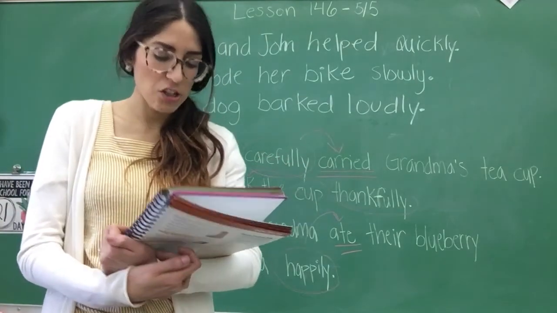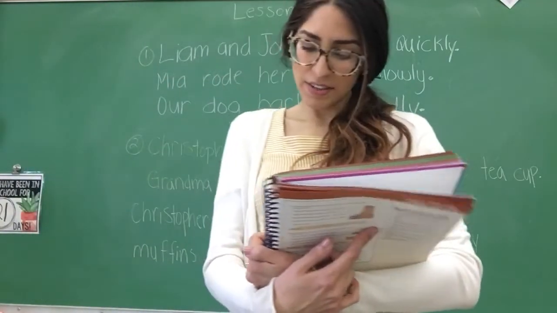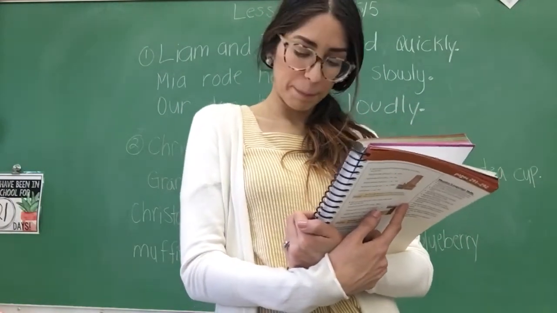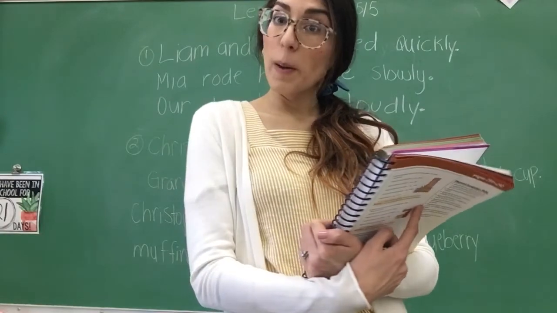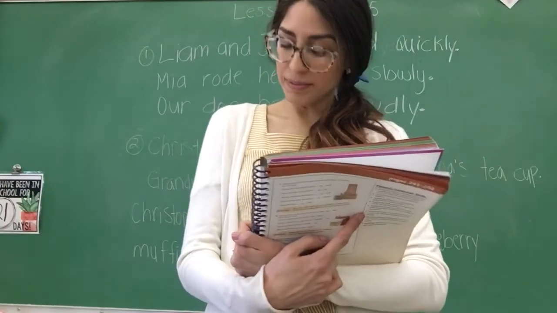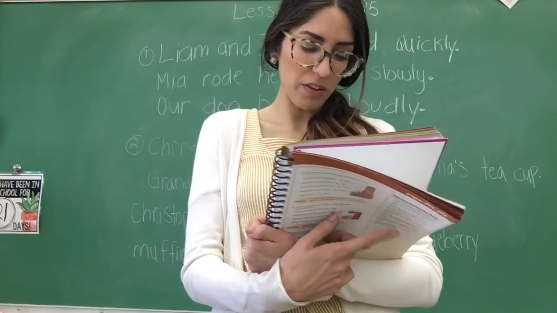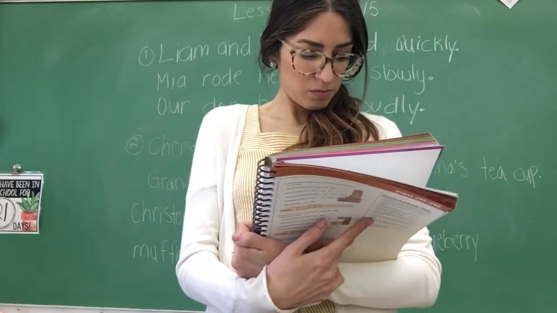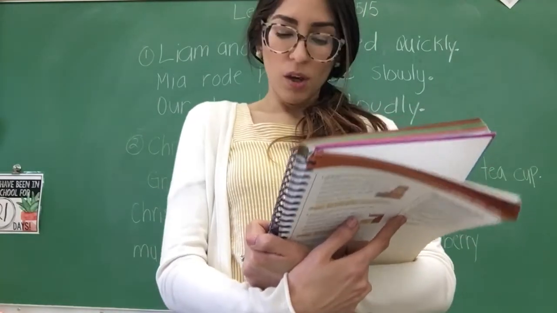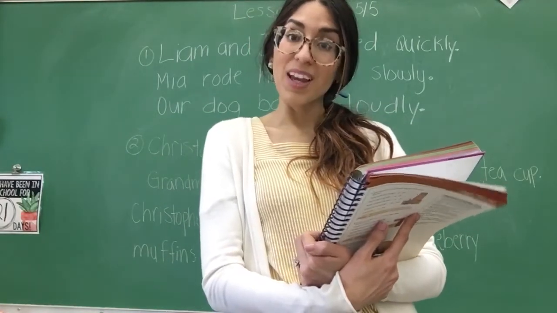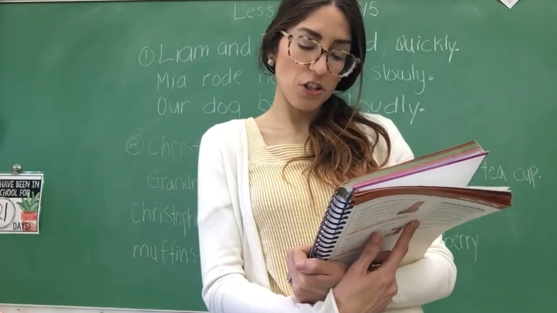Okay, dictation. First sentence says, can you play baseball? Can you play baseball? So spell that out. And the next one, will you teach me how? Will you teach me how?